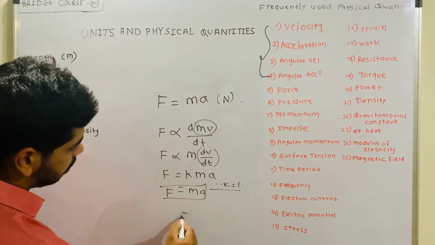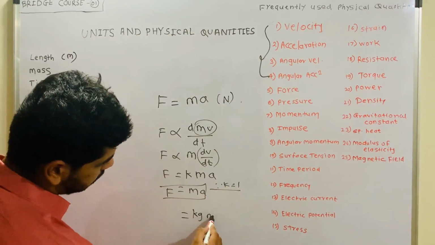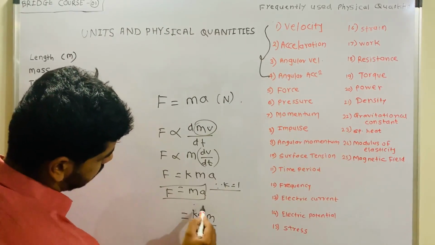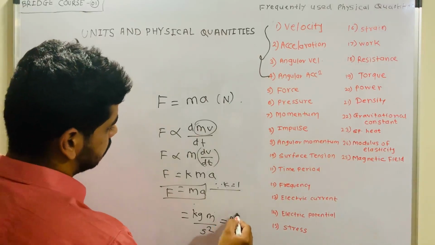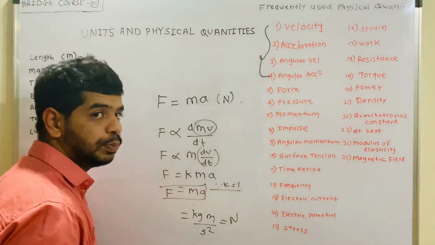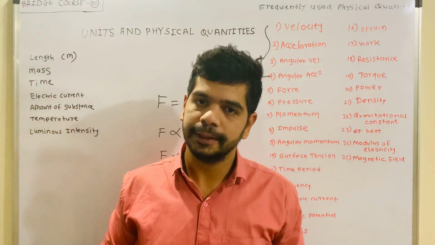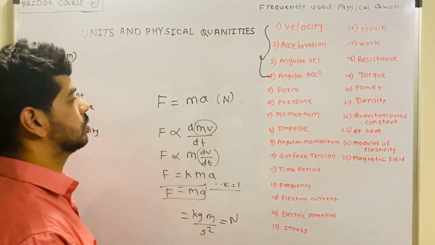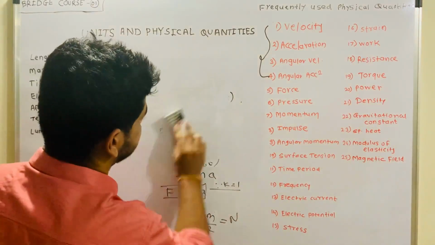How Newton? We can also give the unit kg meter per second square. This is mass and acceleration. This is nothing but the Newton. So this is about force, pull or push on that particular body. We can call this condition a force.